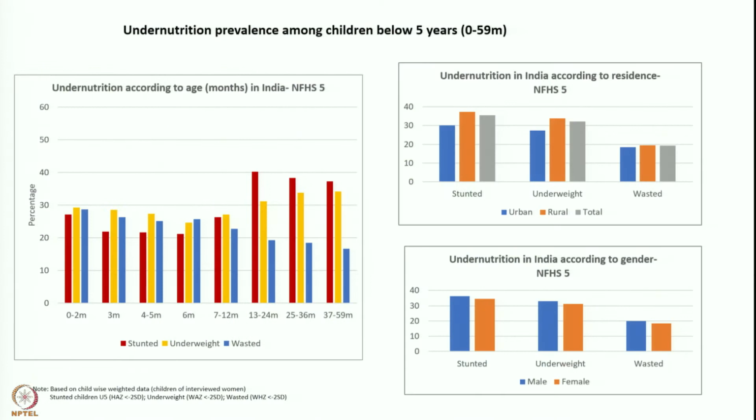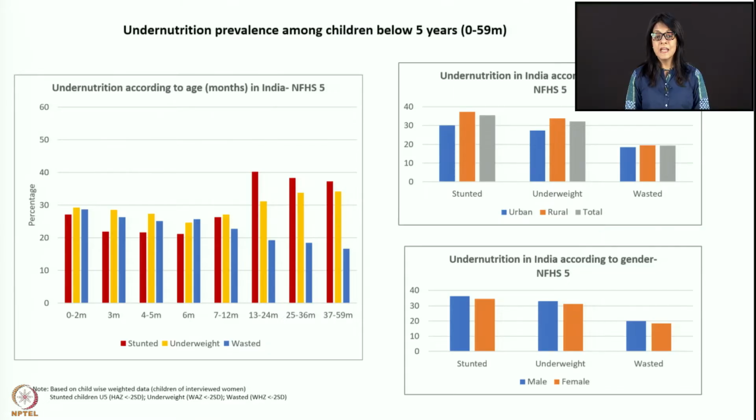We will start the first session with NFHS 5 data, which has just come out recently. This is to understand the problem of undernutrition in India. Let's understand what the data shows us. This is NFHS 5, the National Family Health Survey data, and in the first slide what you're seeing is the age-wise distribution of nutrition indicators.